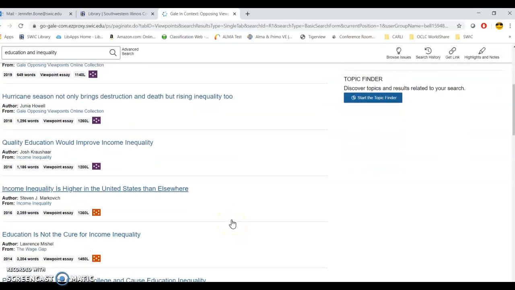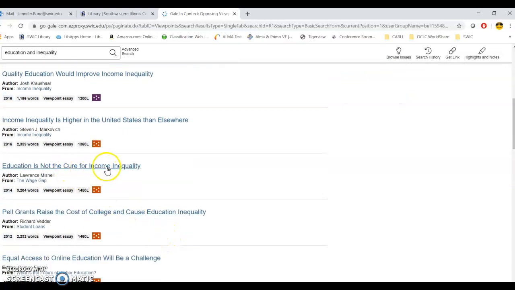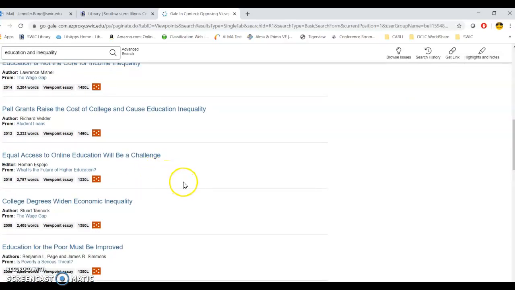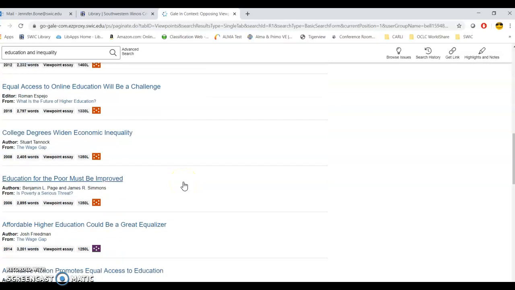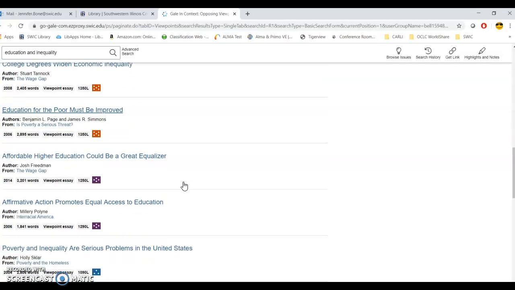So right here, like an article that says quality education would improve income equality. That's from 2016. Income equality is higher in the US than anywhere else. That comes from 2016. Or education is not the cure for income inequality. So that's what they're really focusing on there. So you can kind of look here and see if any of these hit on the points that you're talking about when you're referring to education and inequality.